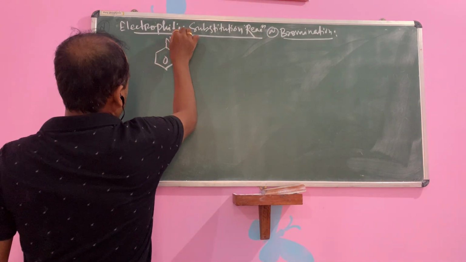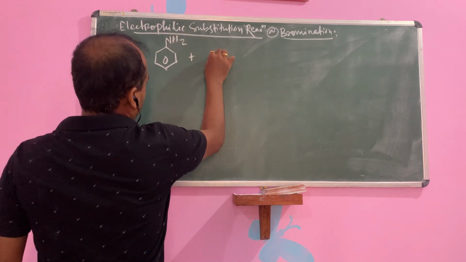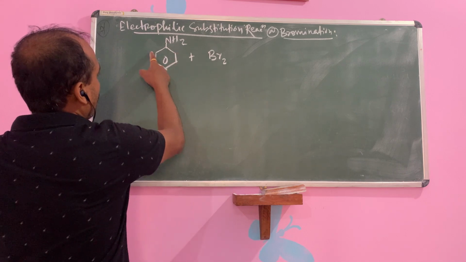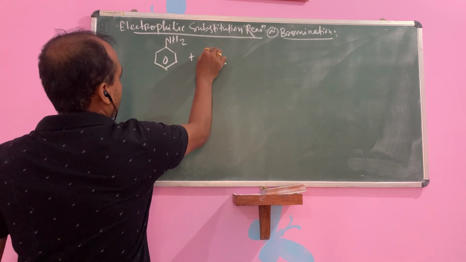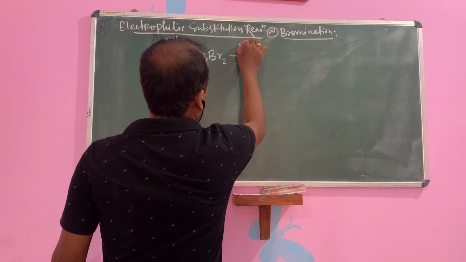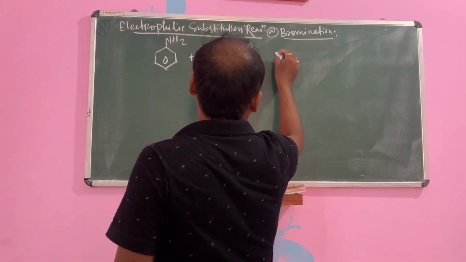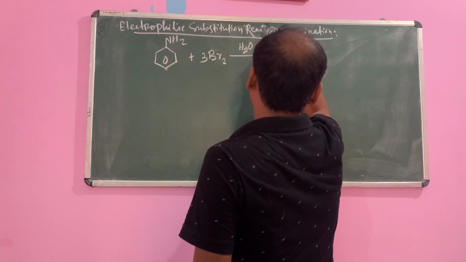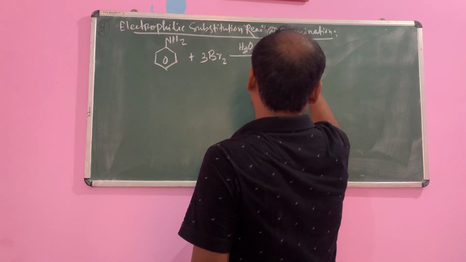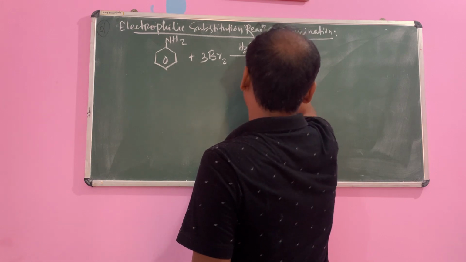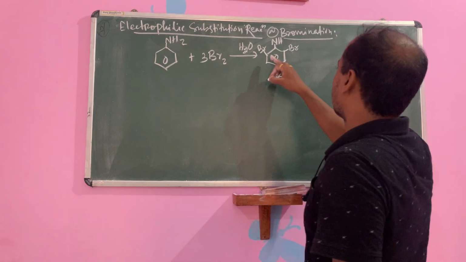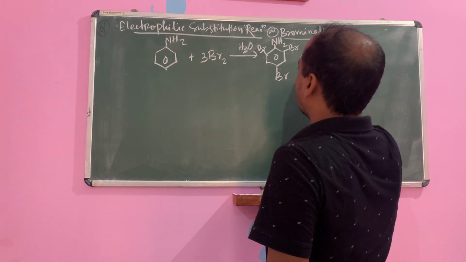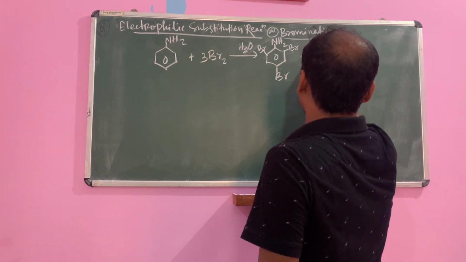that is your aniline in presence of bromine, Br2. So you take here total 6 in presence of water, bromine water. Okay, it will form 2,4,6 tribromoaniline along with how many HBr? 3.